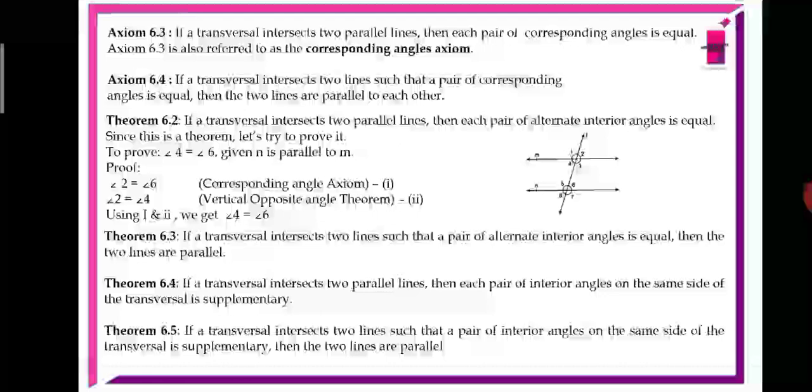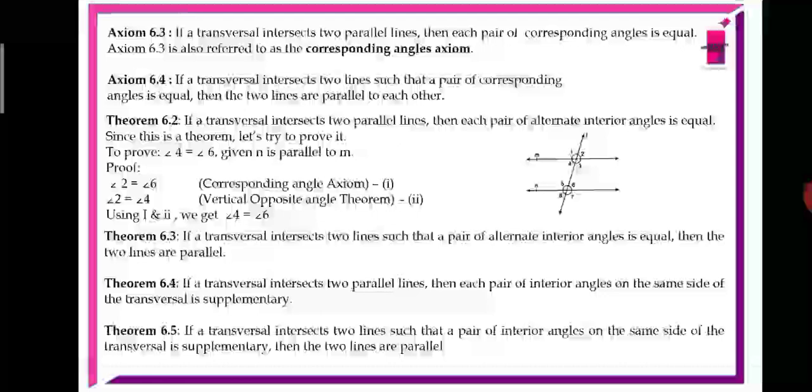So from the first and second equations, you can see 2 is equal to 6, 2 is equal to 4. So automatically 4 is equal to 6. So angle 4 equal to angle 6. Similarly, you can prove angle 3 equal to angle 5 also, the other pair of alternate interior angles.